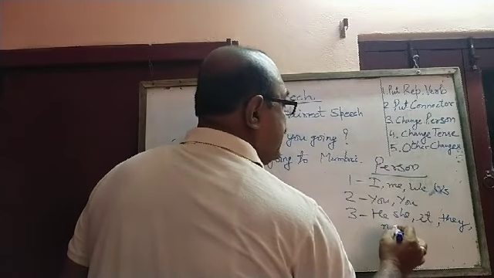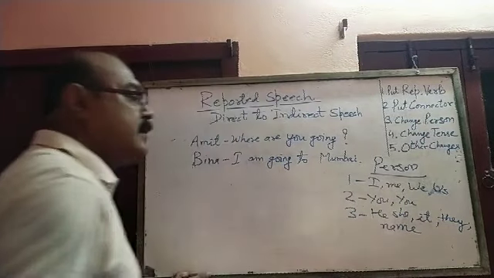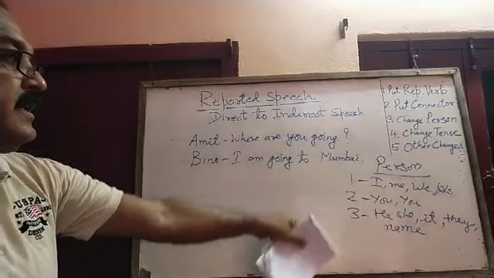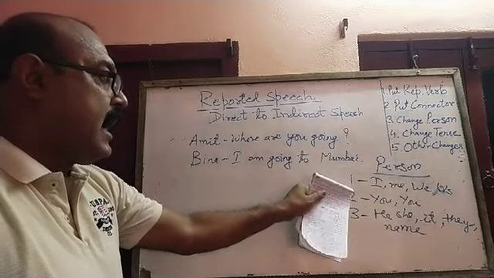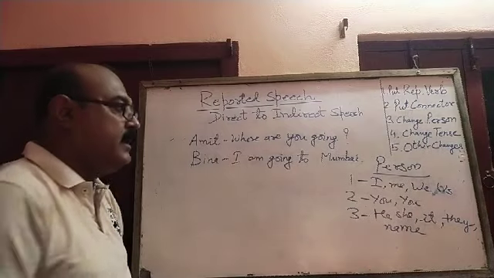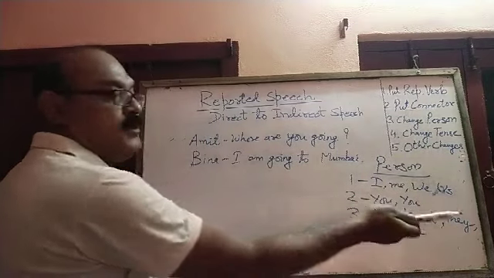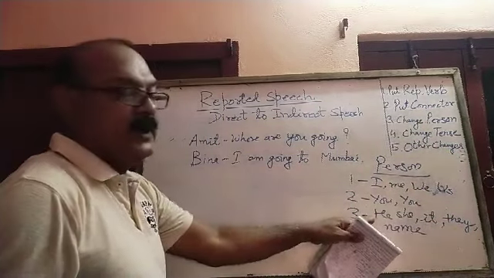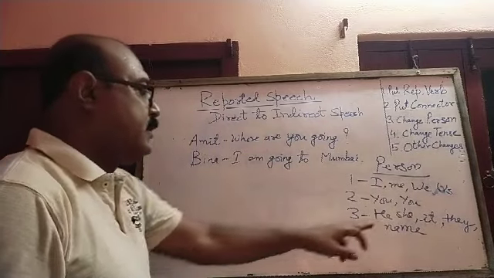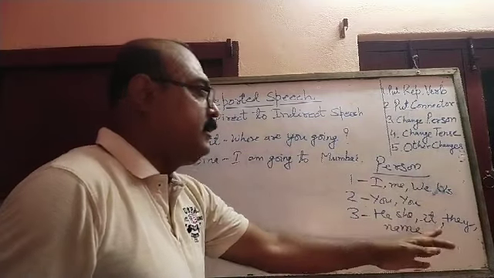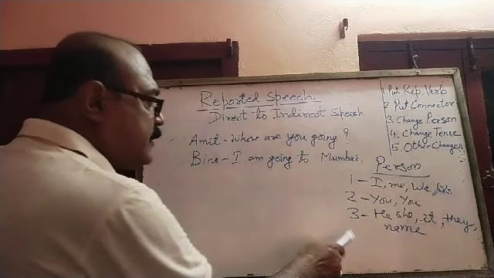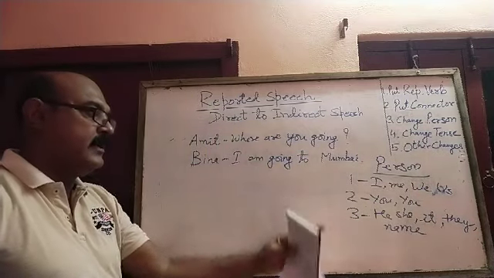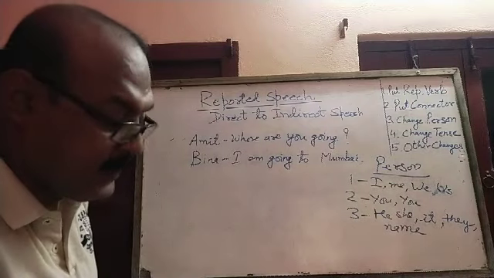And if there is any name, that is also a third person. So this must be very clear: first person is I, objective form me, we, us; you, objective form you; he, objective form him; she, her; it; they, them; and name, objective form is also the name. So this must be clear which one is first person, second person and third person.